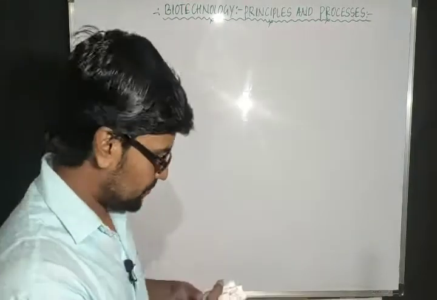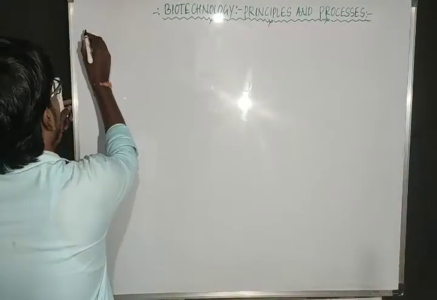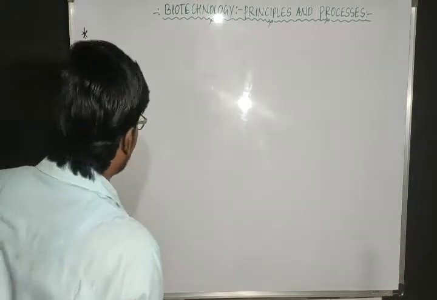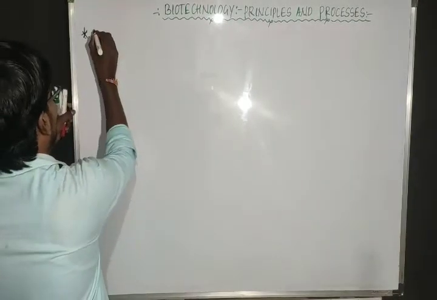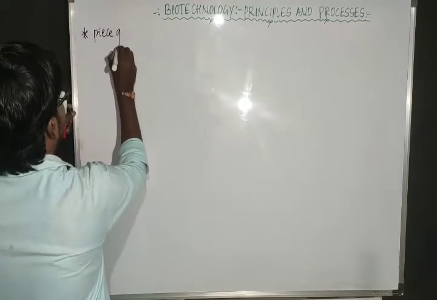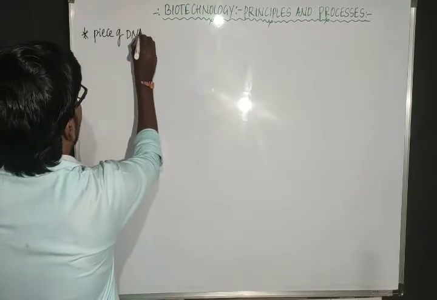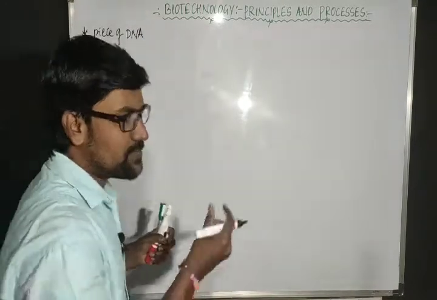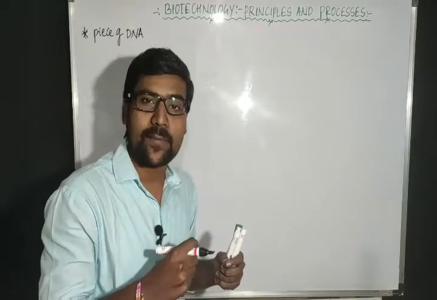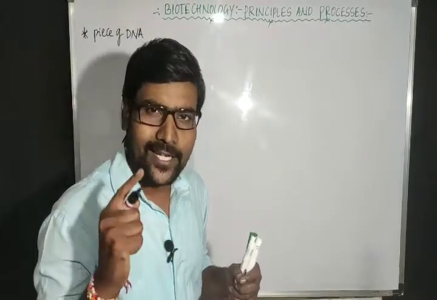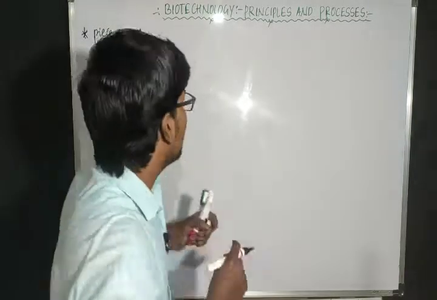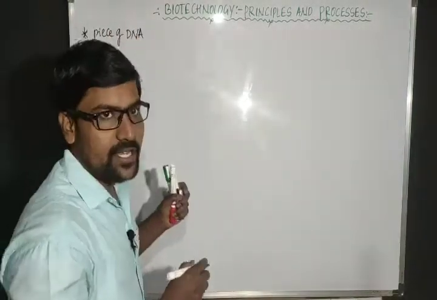Here, let me consider a piece of DNA. That means from the DNA we have taken one piece. Yesterday I gave an example, the insulin gene. The insulin gene is nothing but a piece of the DNA, one part of the DNA.